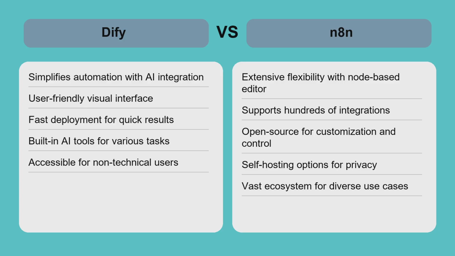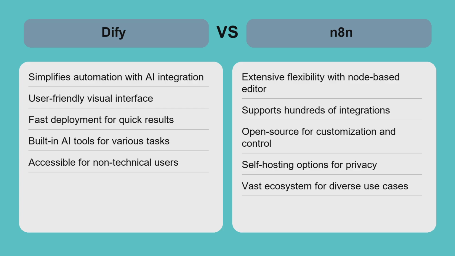Dify is ideal for users seeking quick AI-powered workflows with minimal setup, perfect for automating tasks like data analysis or content generation without coding. On the other hand, n8n excels in scenarios requiring broad integrations and intricate workflow designs, such as connecting multiple APIs or managing complex business logic. While Dify limits customization outside AI tasks, n8n demands more technical skill but offers unmatched flexibility.